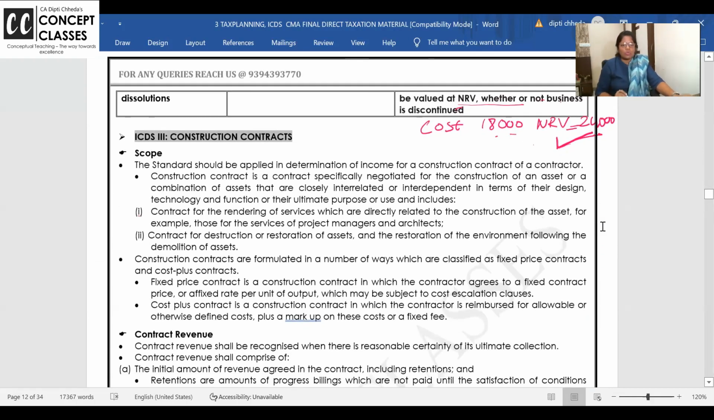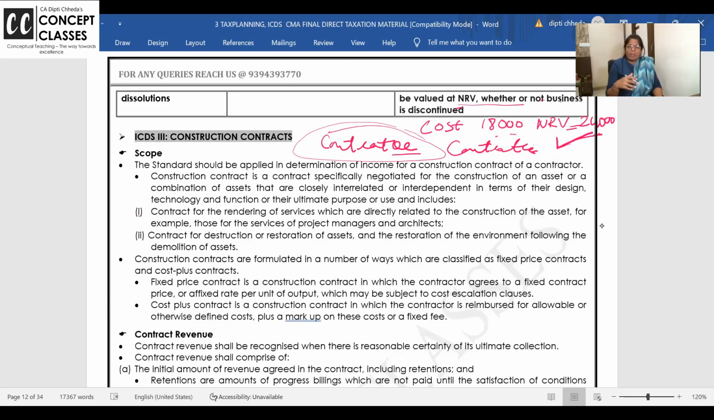Yes. Now let us go to ICDS 3, construction contract. ICDS 3 is applicable when there is a contractor and a contractee. We study this in costing also, contract costing, and we study this in accounting standard 7 also. So in the books of the contractor, how is he going to recognize the income from construction business? Because construction activities are very long and the payments come in parts. So do we recognize as payments are coming, or when the project is over?